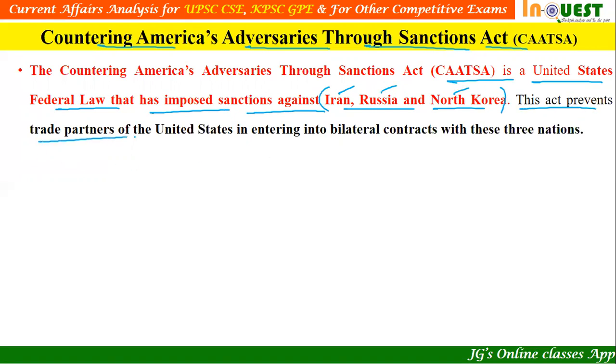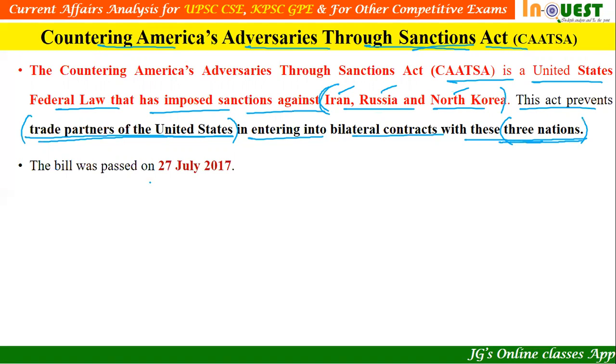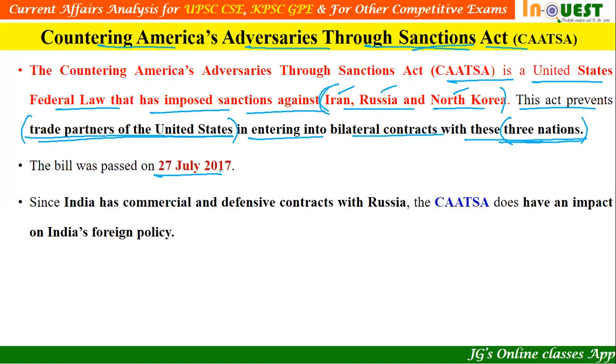This act prevents trade partners of the United States. I mean to say, any country that is already a trade partner of the United States, they don't want them to enter into bilateral contracts with these three nations. If such a country enters into trade contracts with these three nations, CAATSA sanctions or penalty is going to be imposed on that particular country. This bill was passed on 27 July 2017.